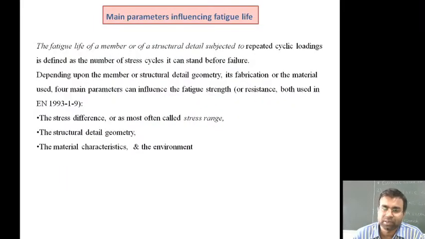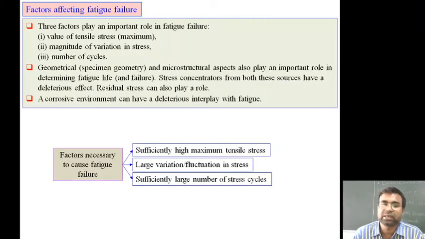We also consider the fatigue life of the material with respect to various factors: the stress differences, also called the stress range, the structural detail of the geometry, the material characteristic and the working environment of that material, which influence the fatigue life of the material. So these are the other factors which we discussed.